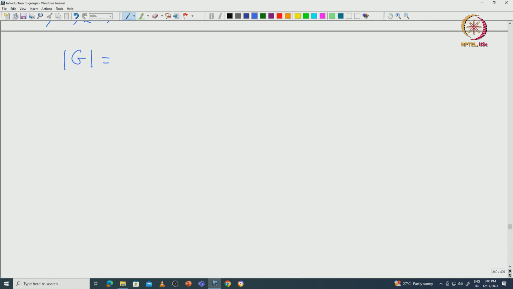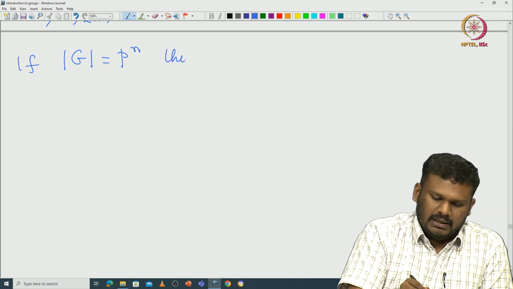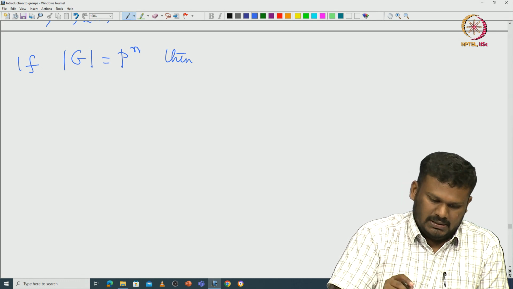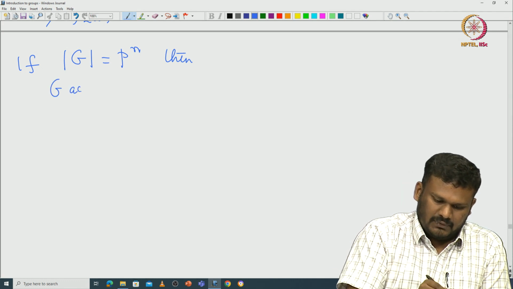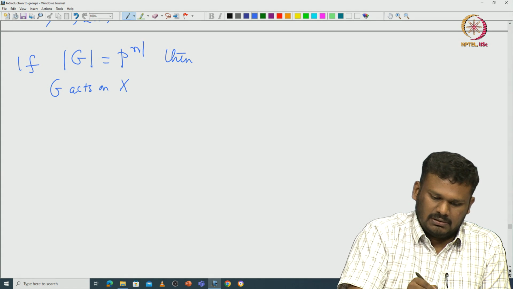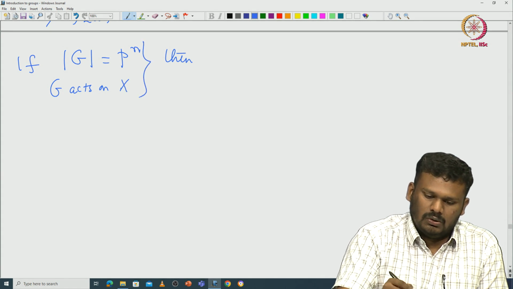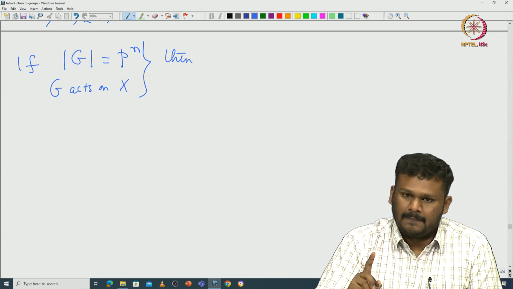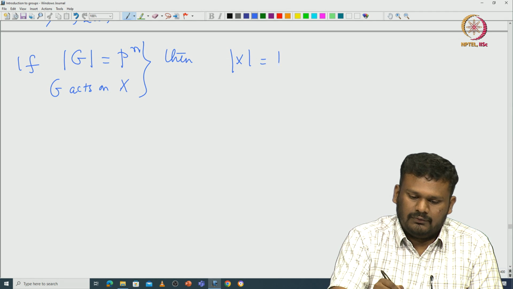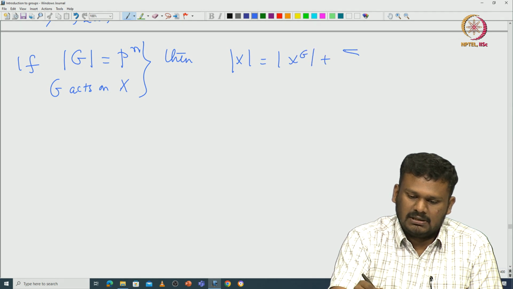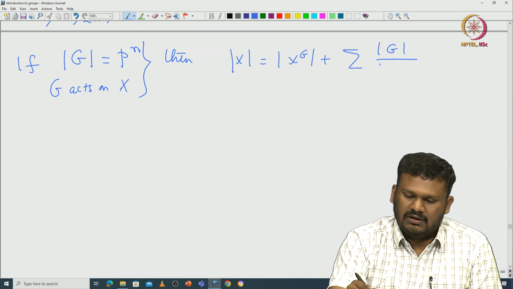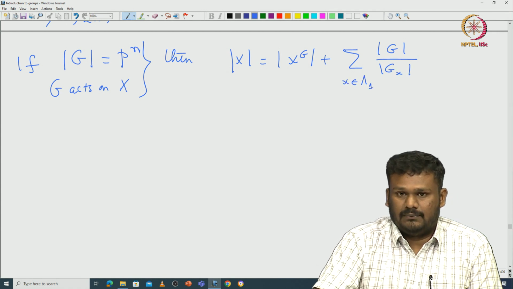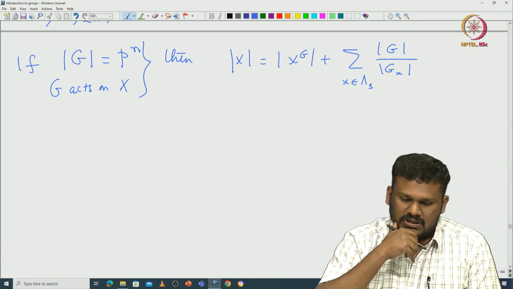Suppose G has order p power n, and G acts on a set capital X. Then from the orbit decomposition, the cardinality of X is the cardinality of X power G plus the summation of cardinality of G divided by cardinality of G x, where x runs over some index set lambda 1. This is what orbit decomposition says.